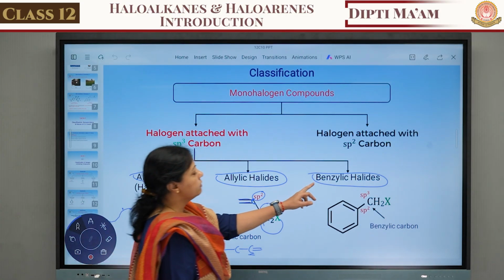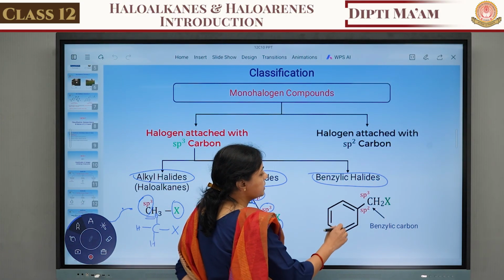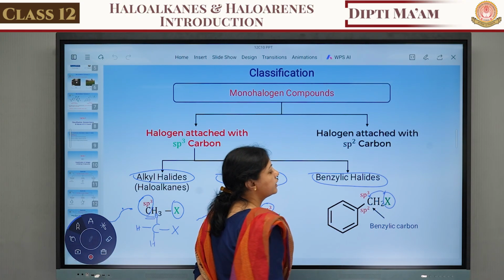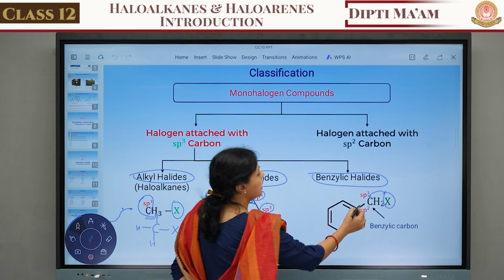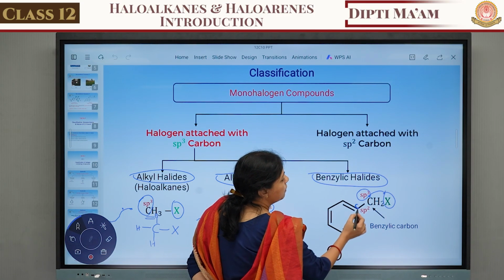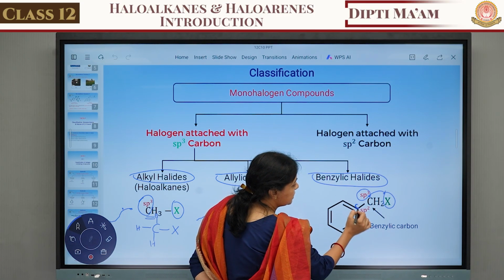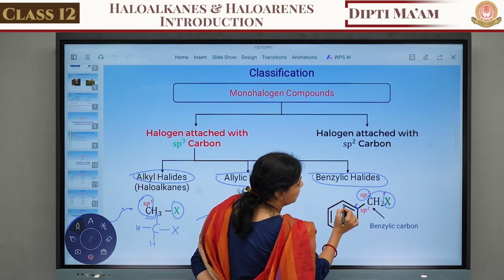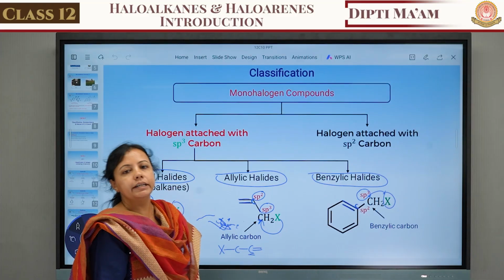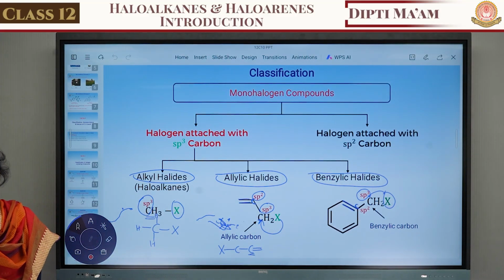What is the meaning of benzylic halide? Benzylic halide means the halogenated carbon, these are the halogenated carbon, is attached with another carbon by a single bond, but the adjacent carbon atom is compulsorily attached with a double bond, that is the sp2 carbon. It is known as the benzylic halide.